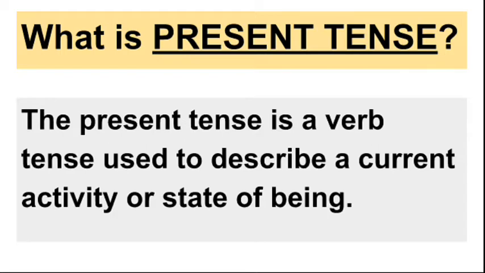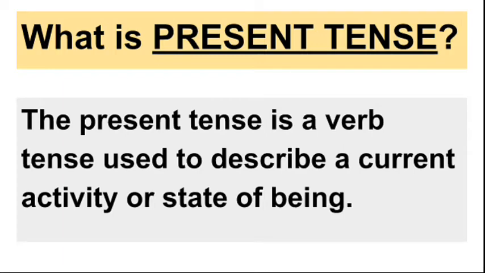For example, if I say the sun rises in the east, so it always rises in the east and it will keep on rising in the east forever. You cannot change it. It is a natural phenomena. It is a natural process. So such sentences are always a part of present tense.